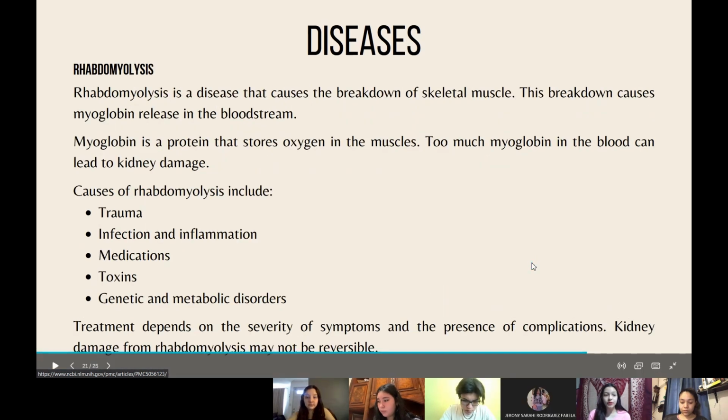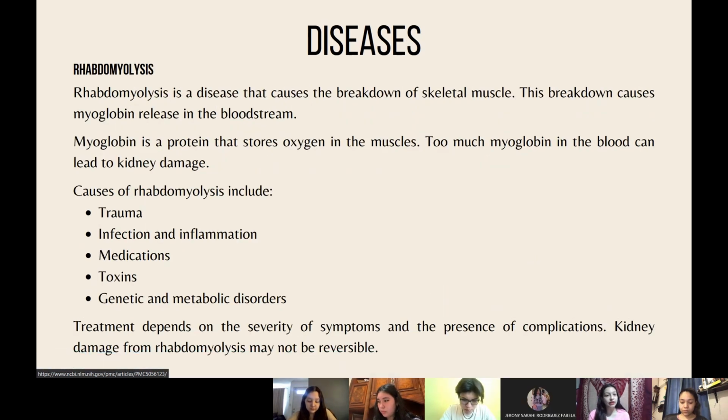Another disease is rhabdomyolysis, which is a disease that causes a breakdown of skeletal muscles. This breakdown causes myoglobin release into the bloodstream, which is a protein that stores oxygen in the muscles, and too much of it in the blood can lead to kidney damage. Causes of rhabdomyolysis include trauma, infection, inflammation, medications, toxins, and genetic and metabolic disorders, and treatment depends on the severity of symptoms and the presence of complications. Kidney damage from rhabdomyolysis may not be reversible.